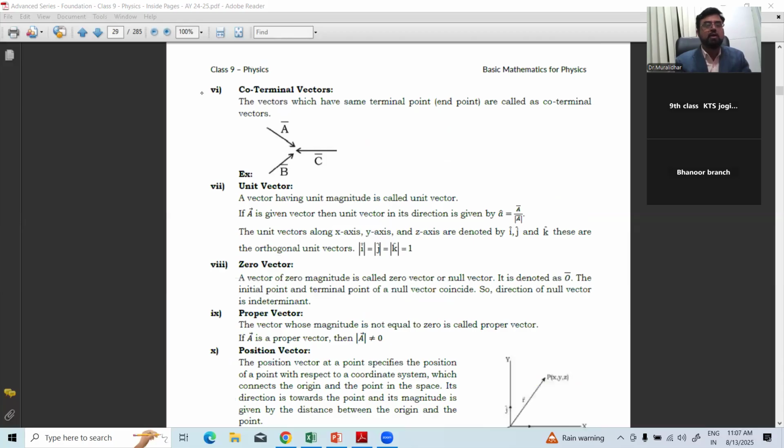Now, co-terminal vectors. They are coming from some distance and terminating at one point. They are coming from different places, but they are meeting at one point, any number of them, irrespective of magnitude and direction. Co-initial means starting from the same point and going in different directions. For example, when you go to the railway station, there are so many trains starting from it. All are starting from the same point. One is going to Vizag, one to Chennai, one to Tirupati, one to Vijayawada. Starting from the same point, moving in different directions.